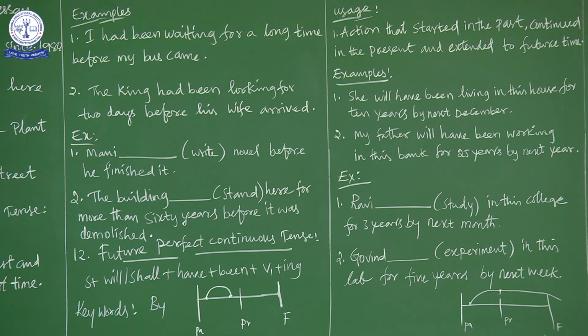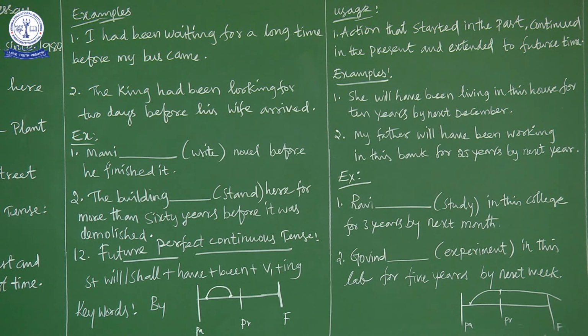Now let us differentiate all these 3 perfect continuous tenses. What are they? Present perfect continuous tense, past perfect continuous tense, and future perfect continuous tense. Present perfect continuous tense means the action started in the past and continued to the present.